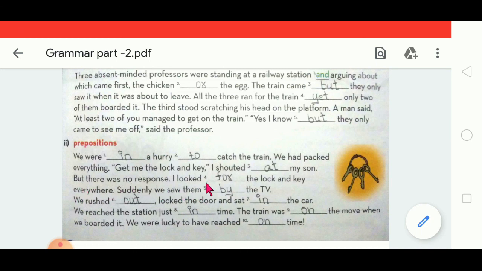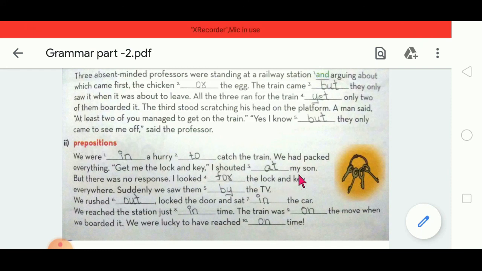I looked for the lock and key everywhere. So, looked for the lock and key. Searched the lock and key everywhere. Suddenly we saw them by the TV. By the TV means side of the TV.